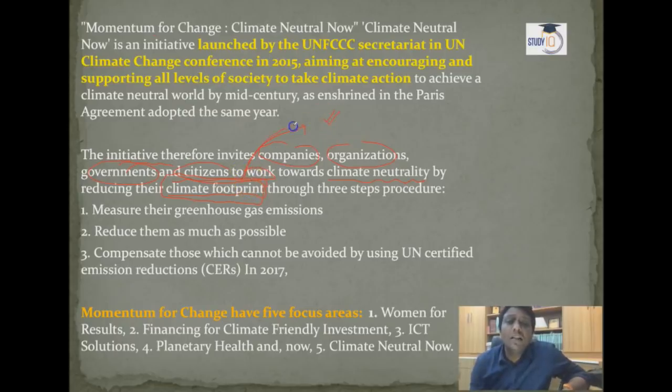All that analysis is considered under climate footprint, our ecological footprint, our carbon footprint. A three-step procedure is adopted to solve this problem: measure the greenhouse gas emissions, reduce them as much as possible, and compensate those which cannot be avoided by using UN certified emission reductions.